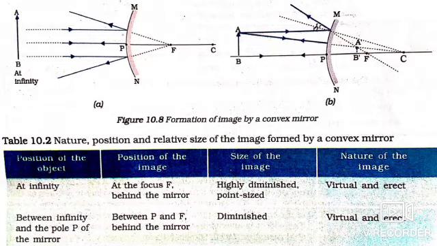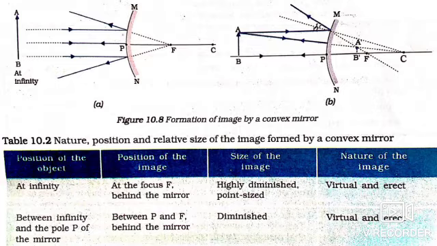Next, consider the object between infinity and the pole P of the mirror, as shown in diagram B. Here, one ray is parallel to the principal axis, and after reflection it will pass through F. For another ray, take a scale, and you see that the point A and C coincide, so draw a line that passes through A and C, that is the center of curvature.